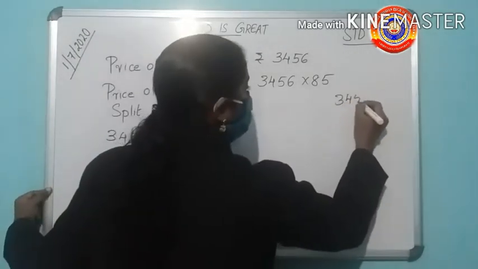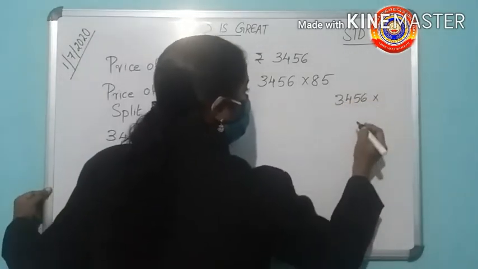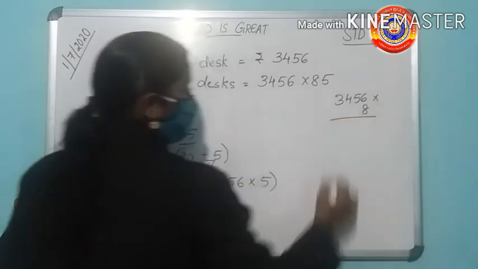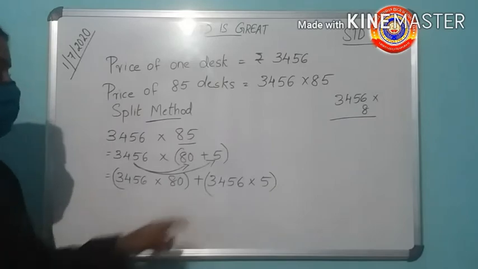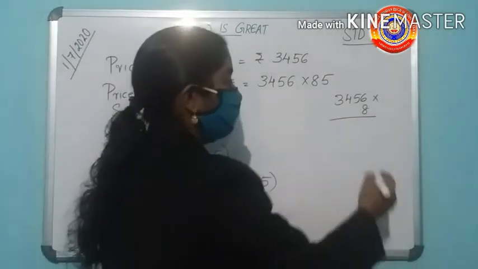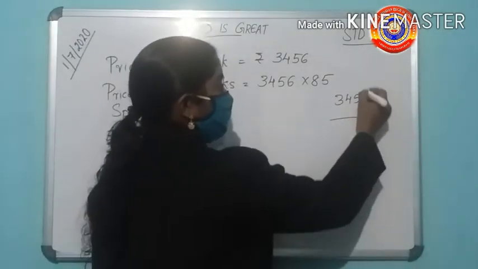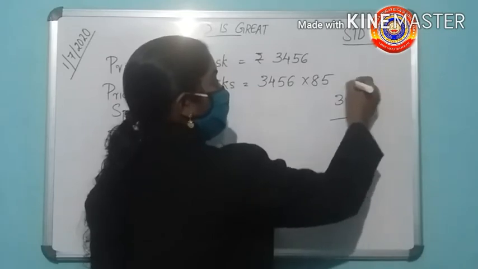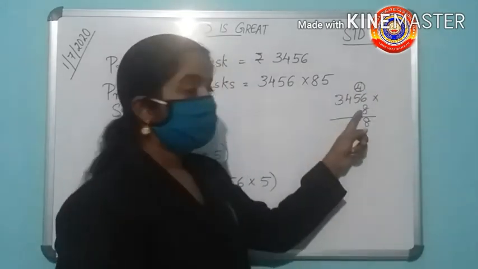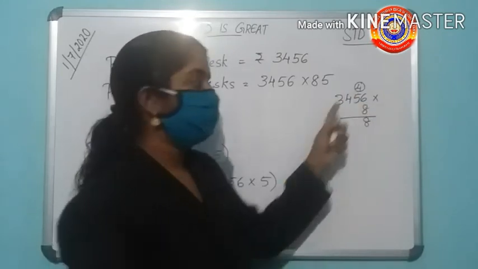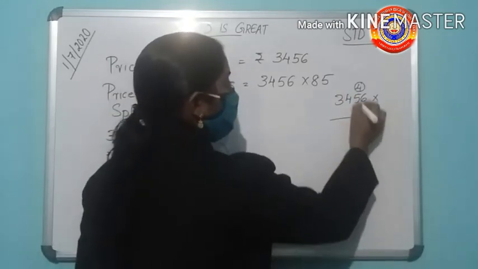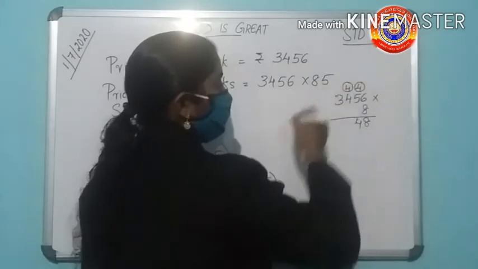After removing 0, multiply 3456 into 8. 6 into 8 is 48. Write 8 here and carry over 4. Then 5 into 8 is 40. 40 plus 4, 44. Write 4 here, carry over 4.